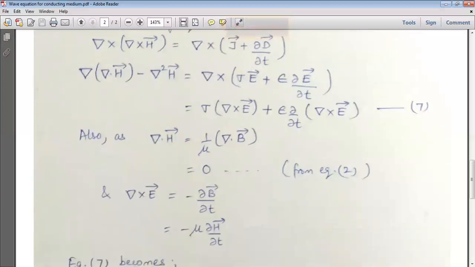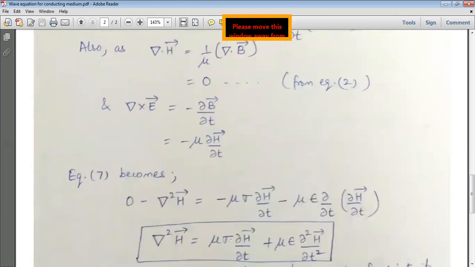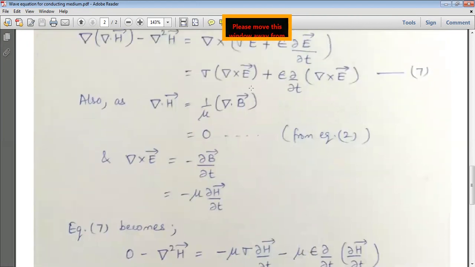That is minus curly by curly T of B vector. And B is equals to mu into H. So this formula is written in the form of H vector, so it is minus mu curly H by curly T. So these are the two relations, and put down these two relations in equation number 7.